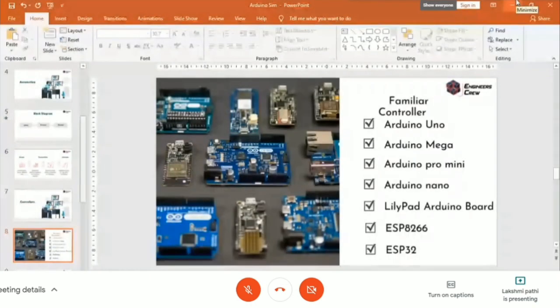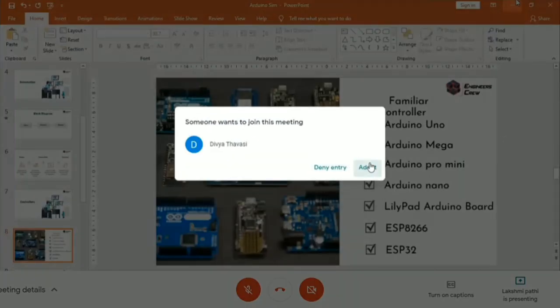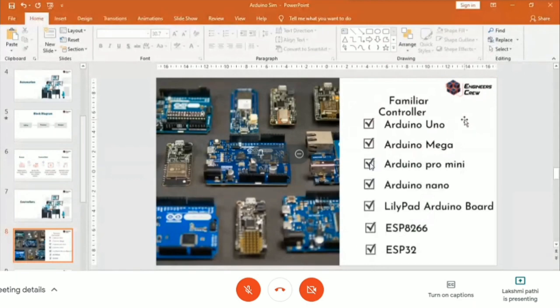So the Arduino solved that problem, but the next problem is how to choose from this variety of controllers. My problem is that I have to automate some machines. I have a list of controllers like this: Arduino Uno, Mega, Pro Mini, Nano, Lilypad, ESP8266, ESP32. So what should I choose for my purpose? That is the next question that arises, right?